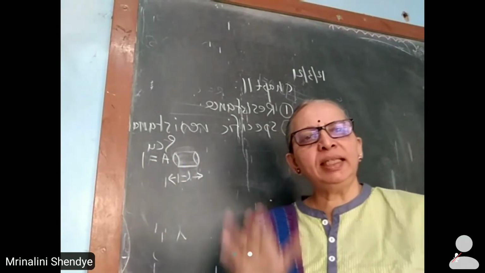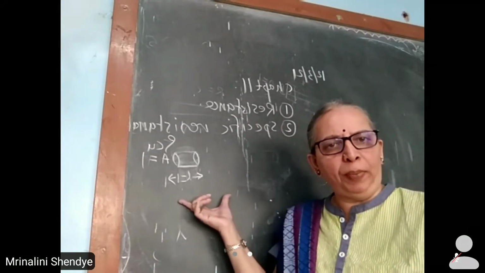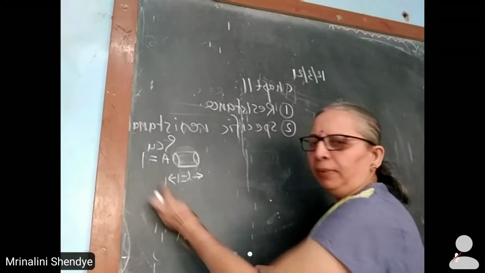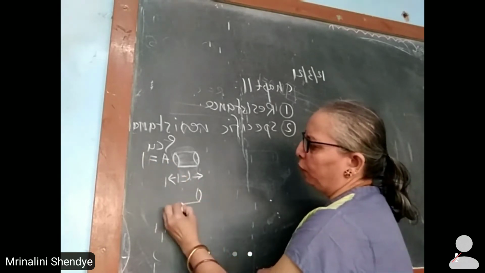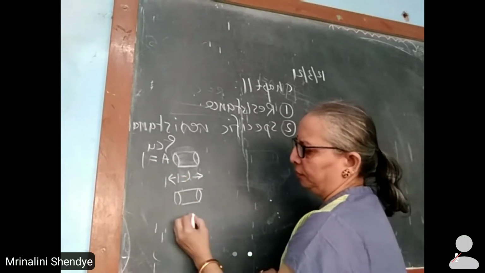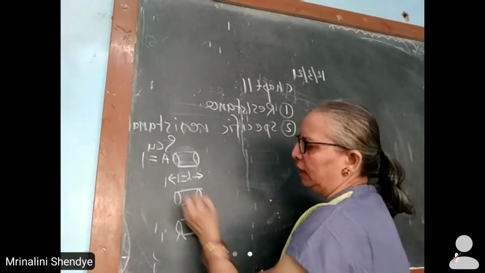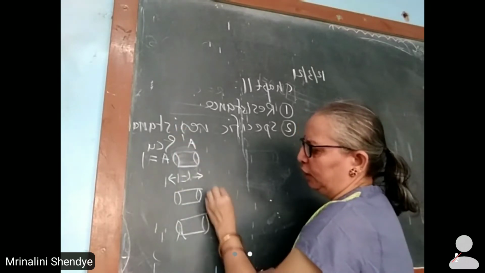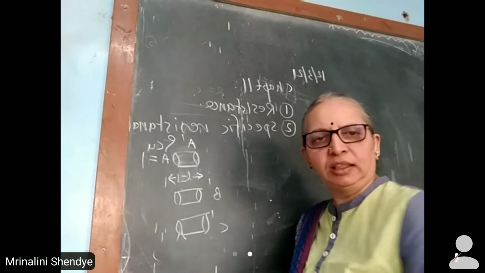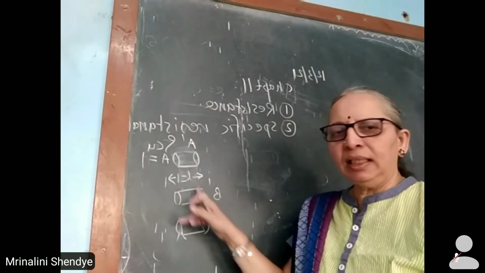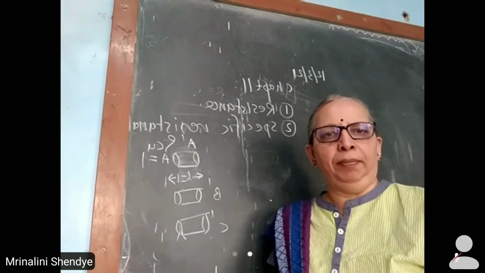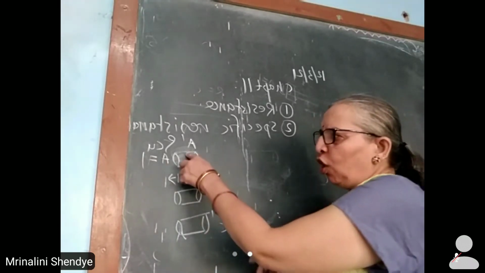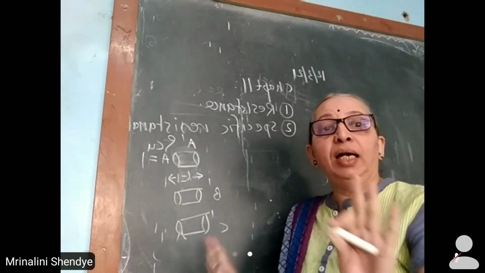I will select a number of pieces of copper having the same dimensions, unit length and unit area of cross section. This is piece A dash, this is piece B dash, this is piece C dash. Their dimensions are the same. Their material is also the same. You have to keep each of these pieces at a different temperature.